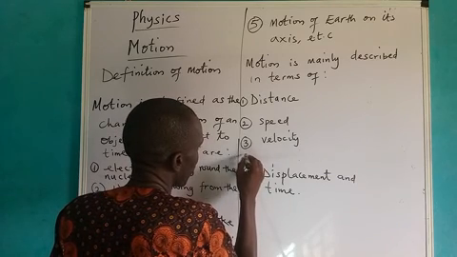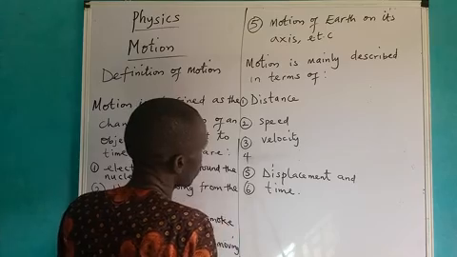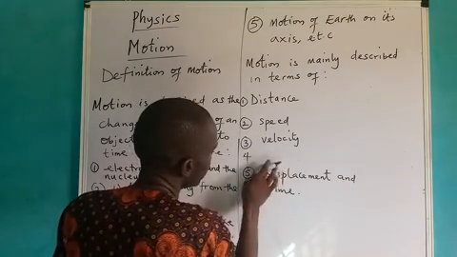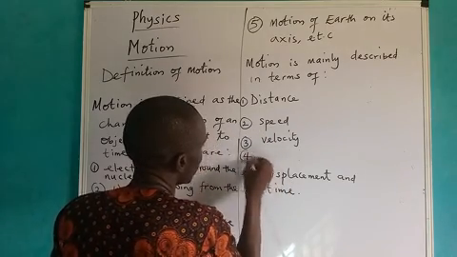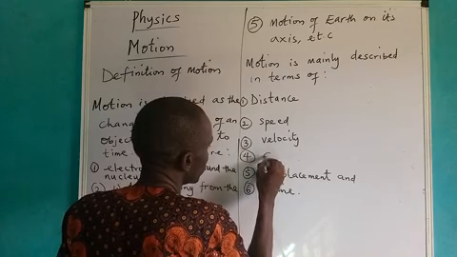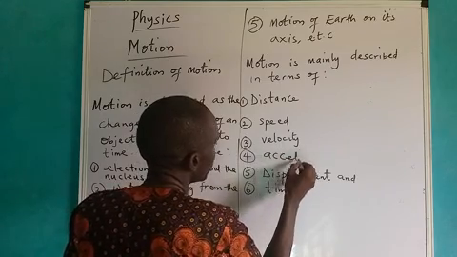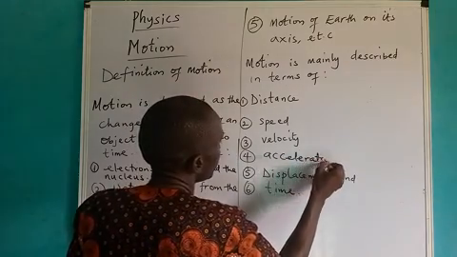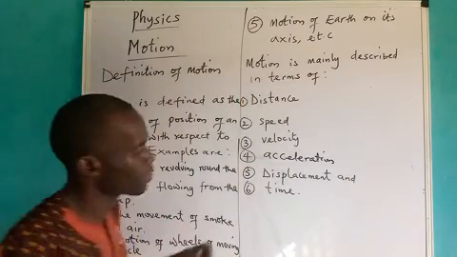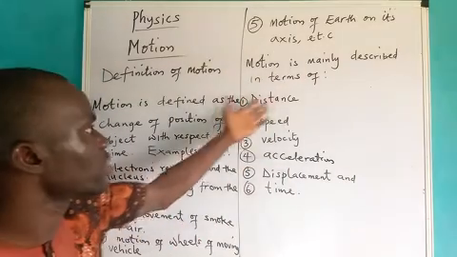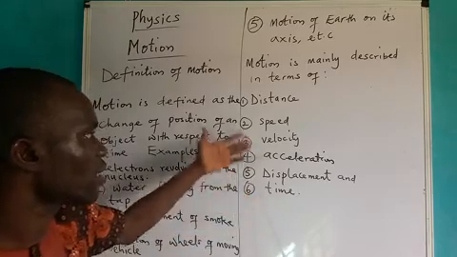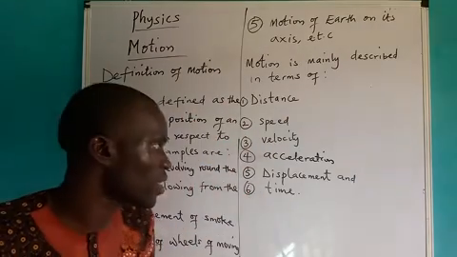That is number 4. It was speed before. Let me change it. I repeated it twice. This one will be acceleration. This means we can also describe motion in terms of distance, speed, velocity, acceleration, displacement, and time.